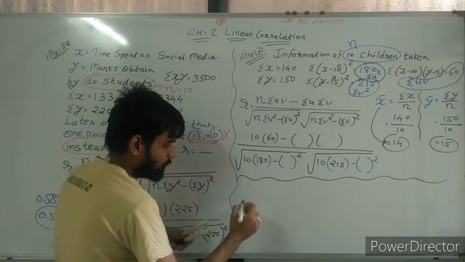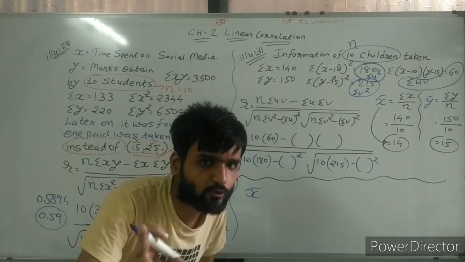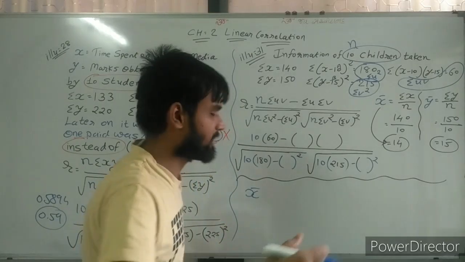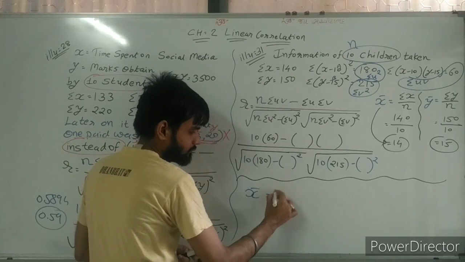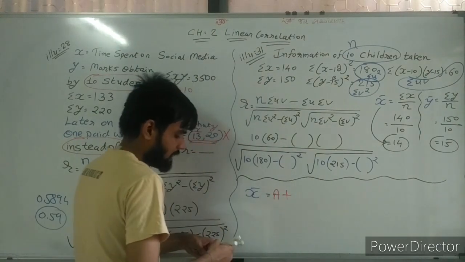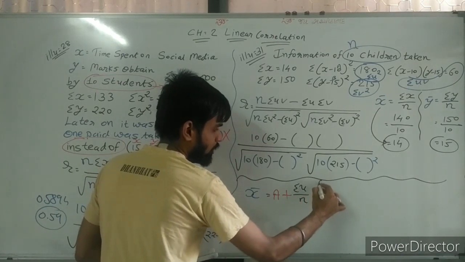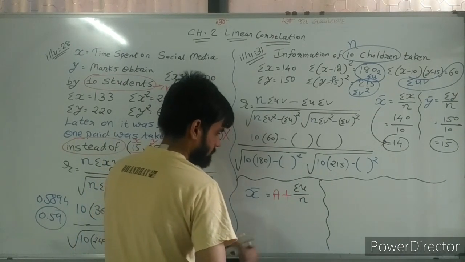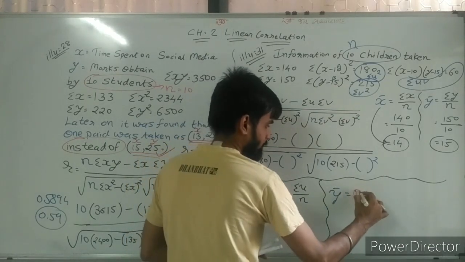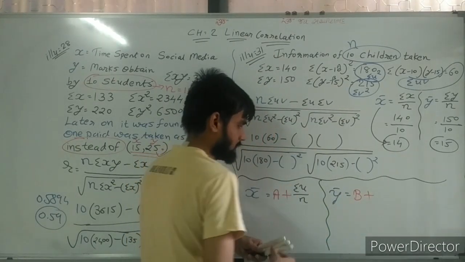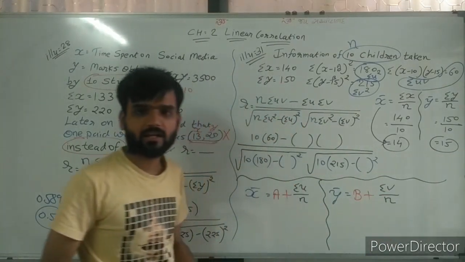The formula of x bar we know, sigma x upon n. Next formula: x bar is equal to A plus sigma u upon n. Y bar is equal to B plus sigma v upon n.